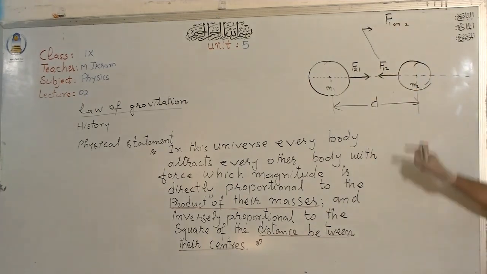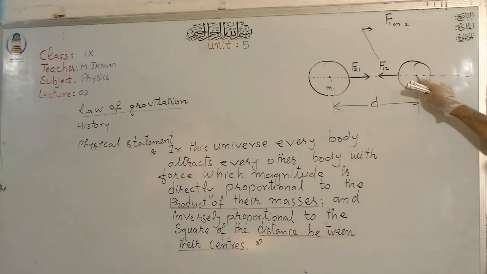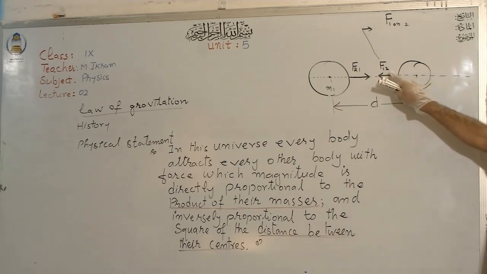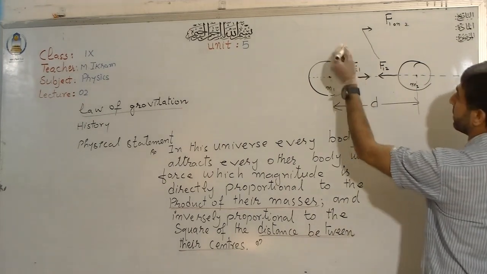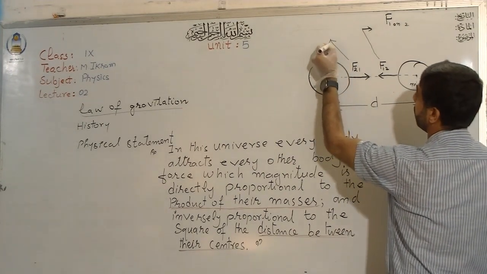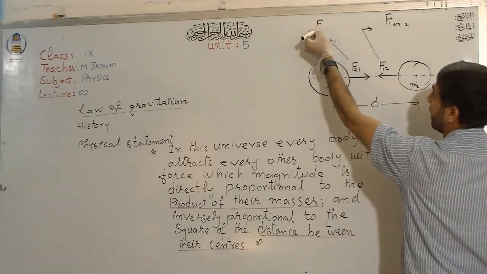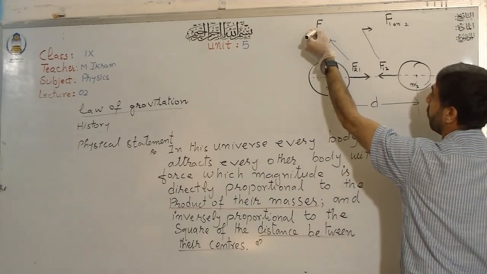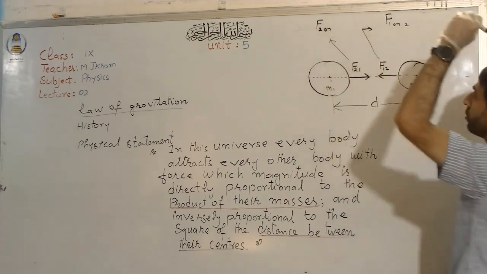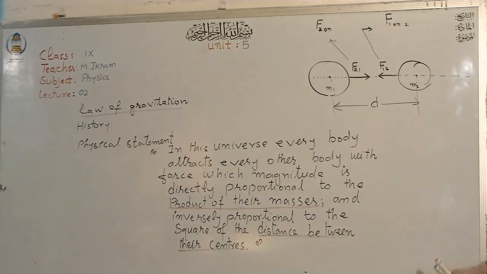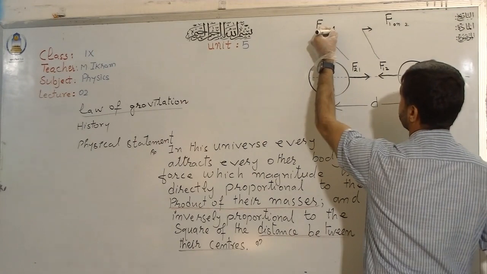It is the force which body 1 exerts on body 2, the force with which it tries to pull it towards itself, towards the center. Then what will be this F21 force? It is the force which body 2 exerts on body 1. Is it clear to you all?